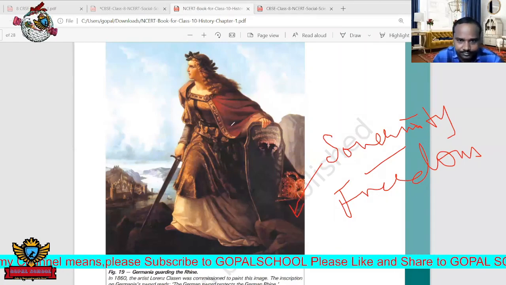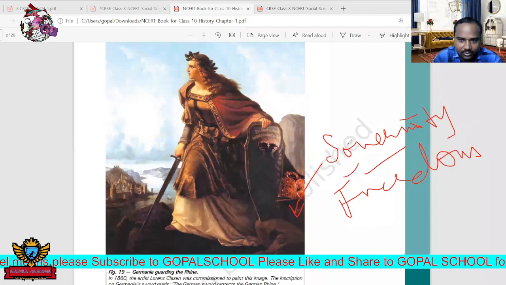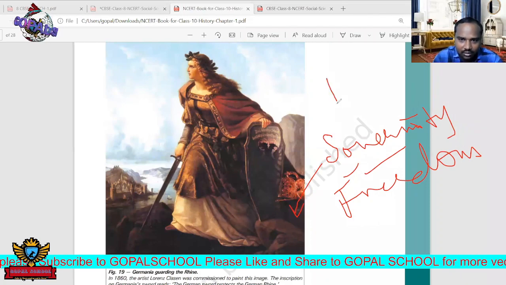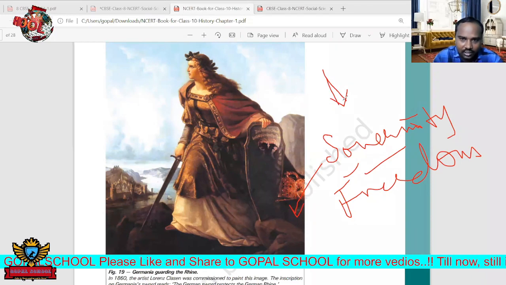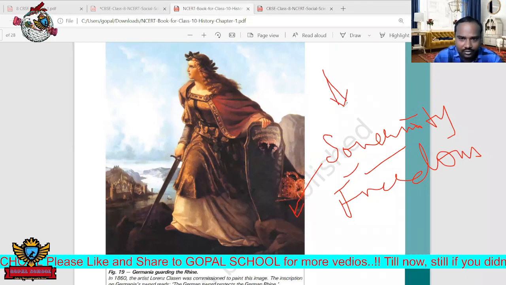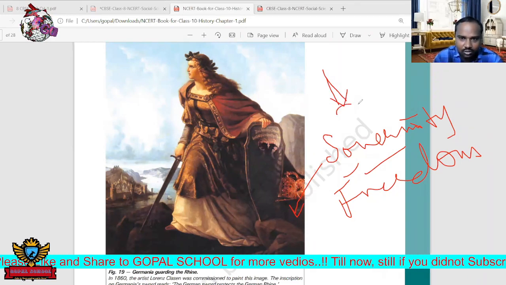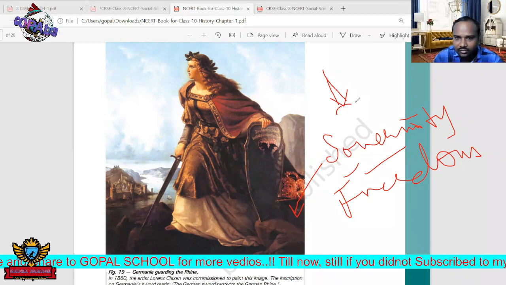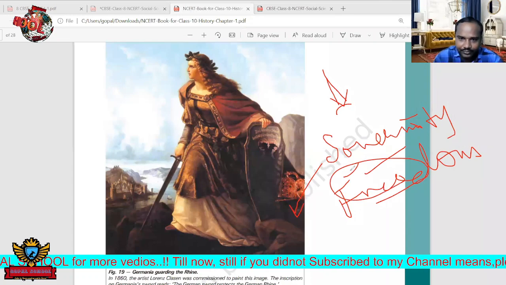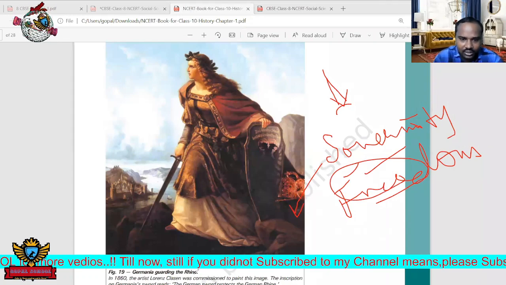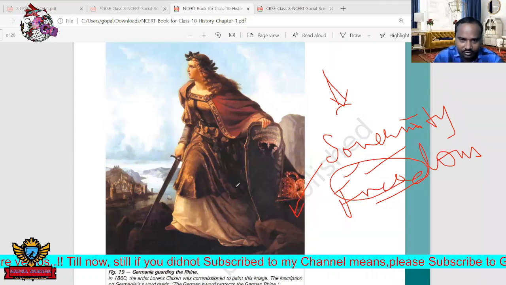Here also, sovereignty. Sovereignty means no other persons can rule India. India can make any decisions on its internal matters as well as external matters. It can take its own decisions, and no importance is given to other countries. That means complete freedom. Like that, here also the sovereignty is protected by itself.